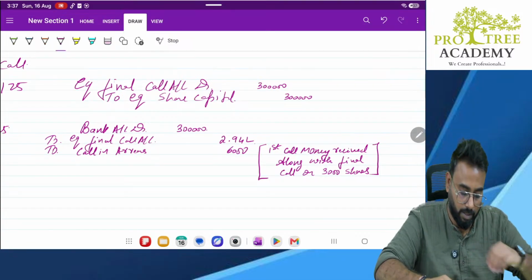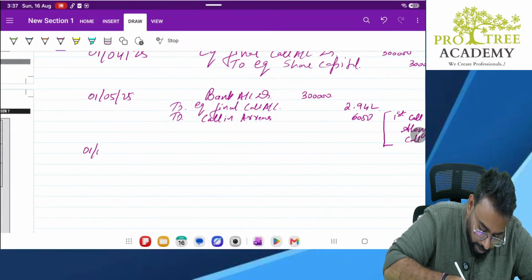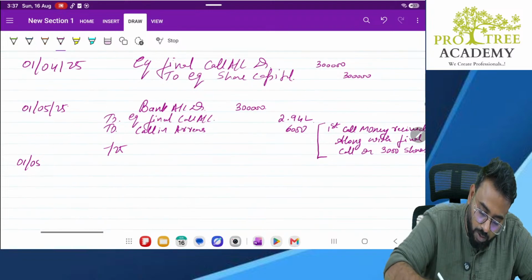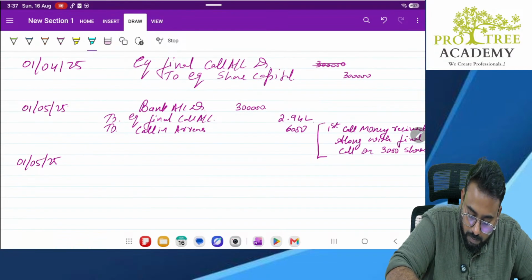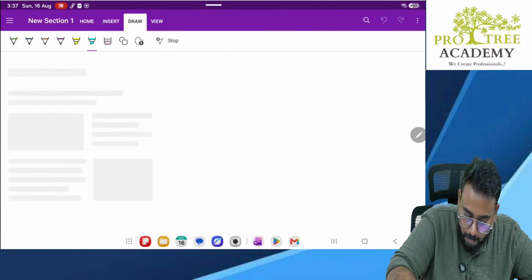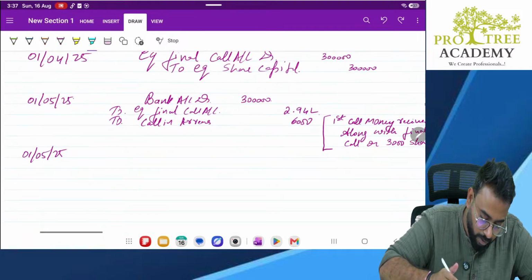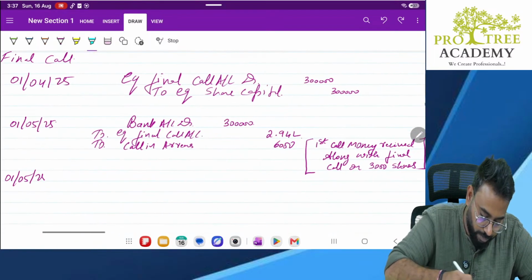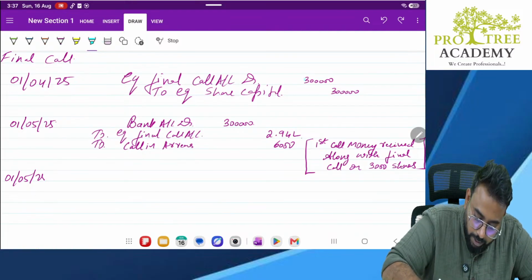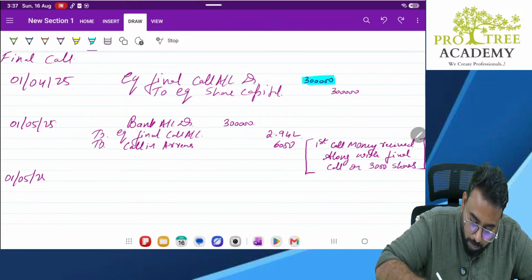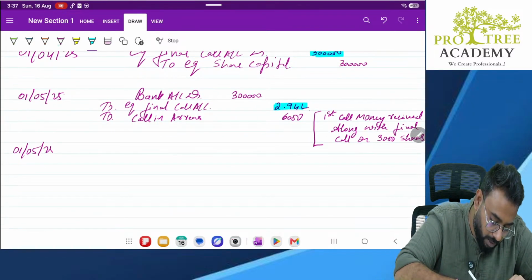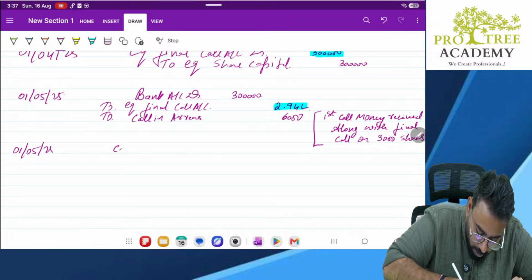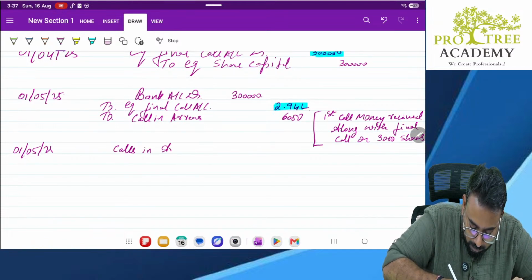Clear? Okay, sir. But observe here carefully. How much was the due on final call? The due on final call was 3 lakhs. But how much did we actually receive? We received only 2.94 lakhs. That means 6,000 is still balance remaining in final call. That needs to be transferred. Transferred to where, sir? Transferred to calls in arrears.